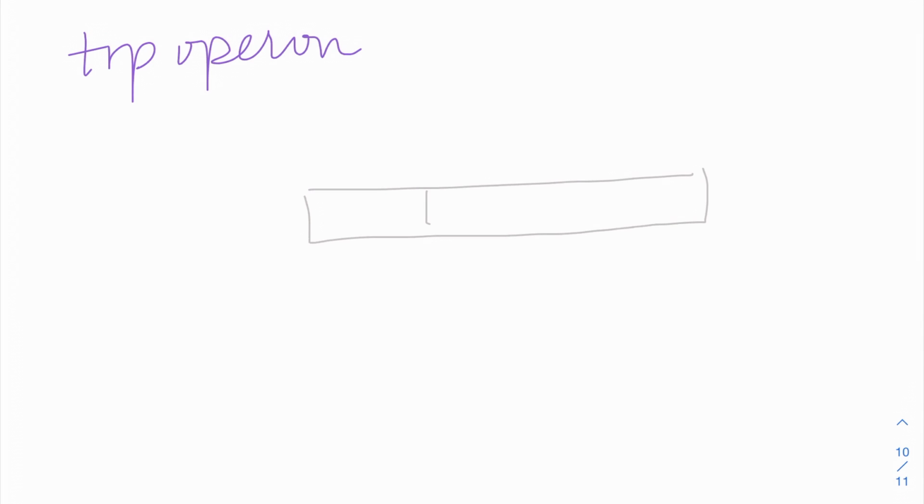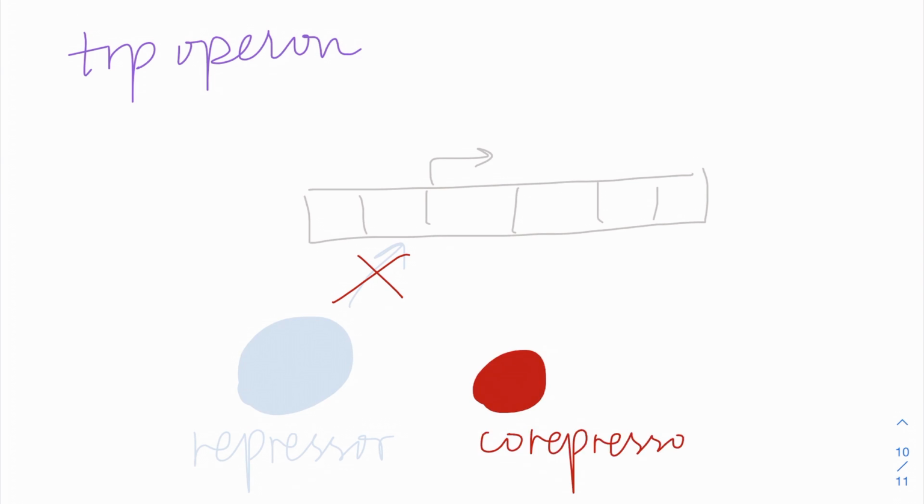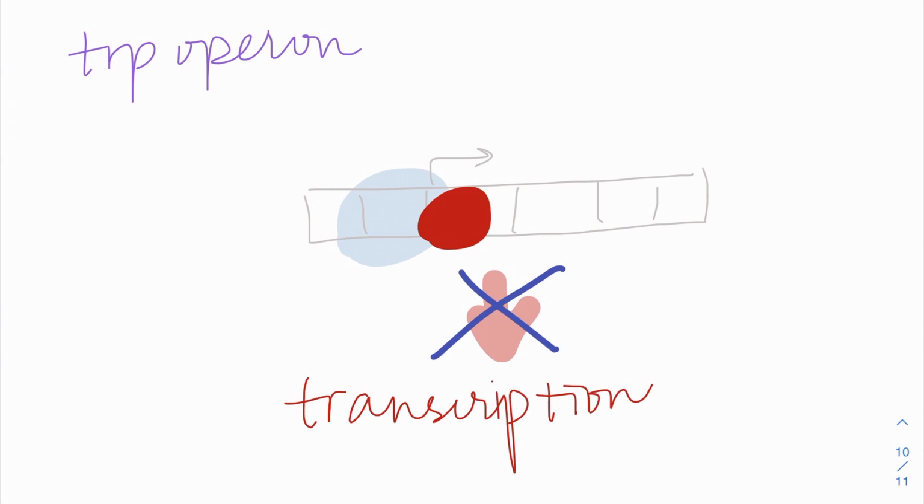Similarly, a trp operon also can be turned on and turned off. However, the difference is that it is usually turned on. The trp operon is turned off only when needed. Trp operons also have a repressor. However, the repressor only binds the DNA when the co-repressor binds to it. Take tryptophan as an example. When tryptophan is present at a certain level, the repressor binds to the DNA, and tryptophan serves as a co-repressor in this case. In both lac and trp operons, the regulatory protein is a repressor.